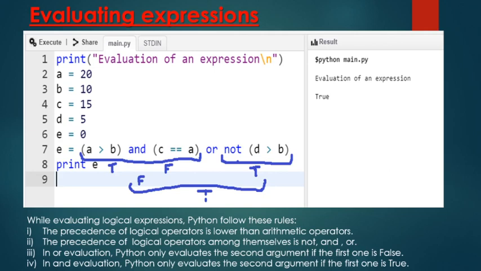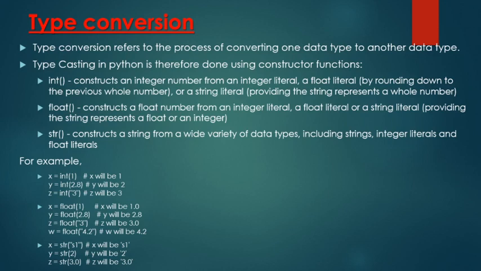In "and" evaluation, Python only evaluates the second argument if the first one is true, because in the case of "and", only when both values are true will your final output be true. So this is how we can evaluate the expression.